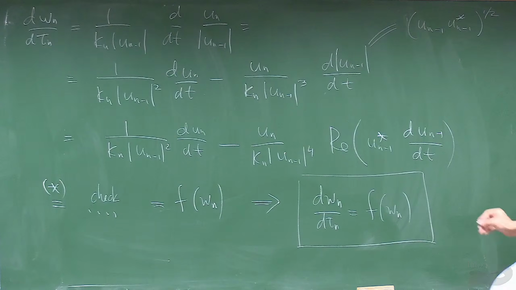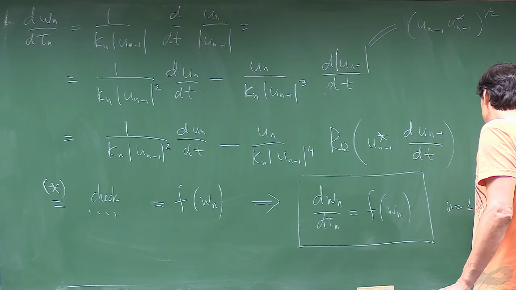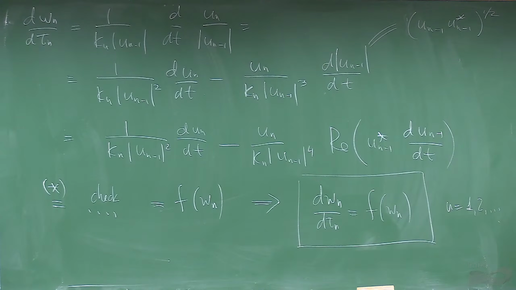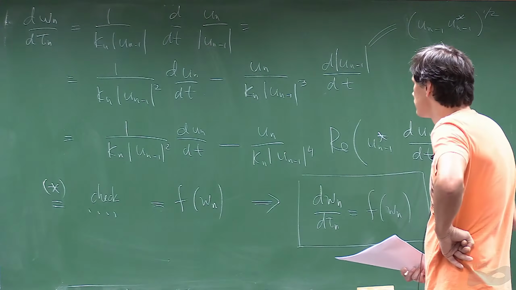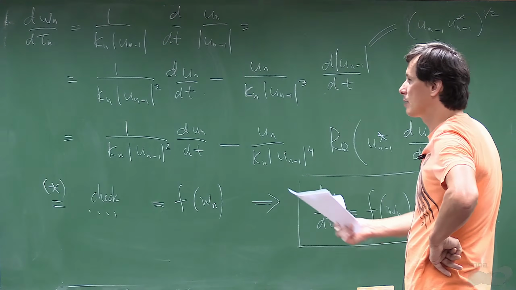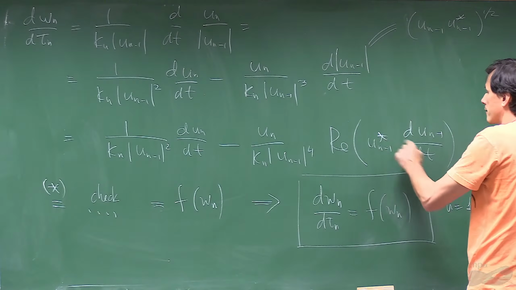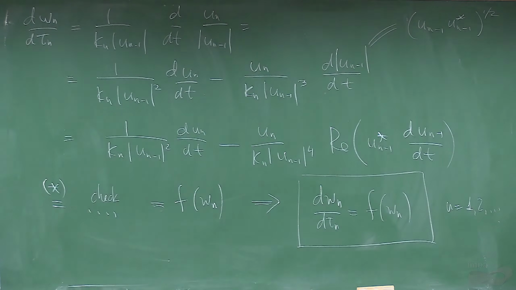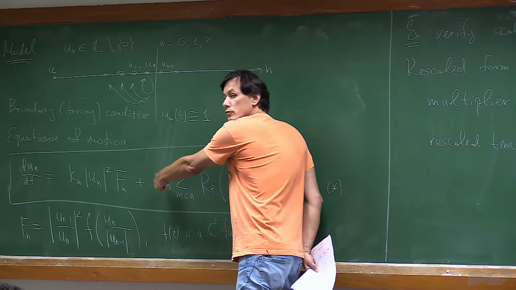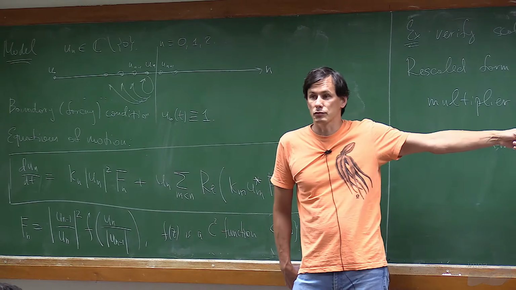For all n. But I'm sorry, may I ask one structural question? Does dun by dt contain some sum inside? Yes, and I don't see what sum can cancel. Well, you get one sum here, and then you get un. You see, un minus 1 star will multiply this un minus 1, which gives you modulus, and it cancels with the denominator.